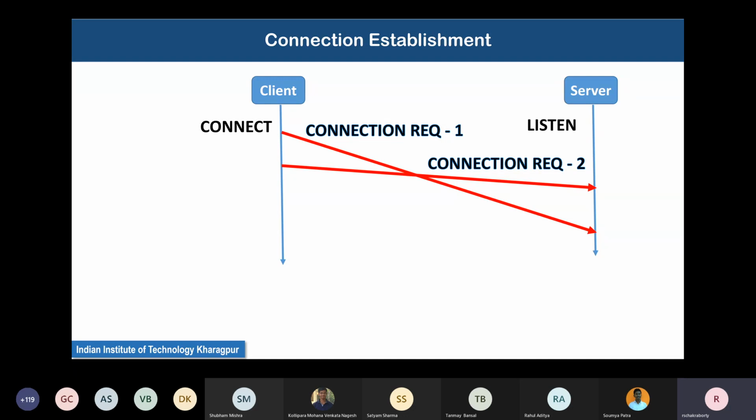receive the delayed connection request 1, because it has not received a disconnect request from the client for connection request 2. Yes, sir. Because connection request 2 is the current connection, right?